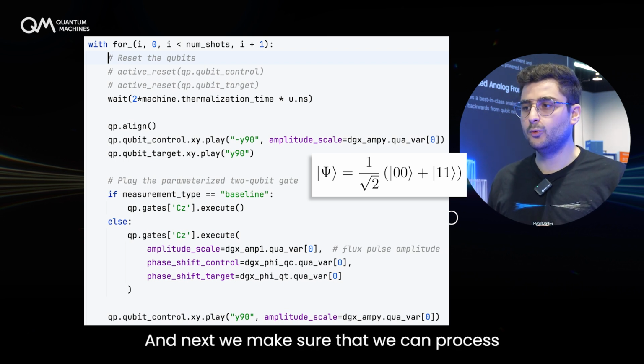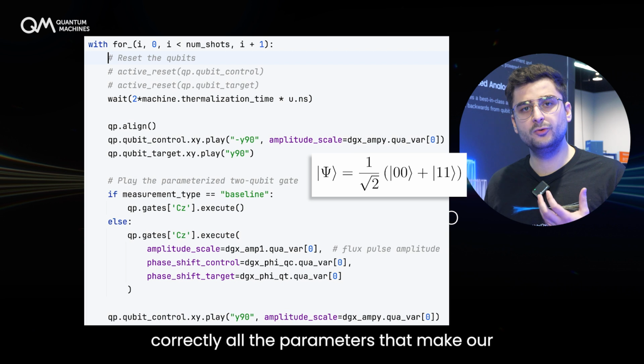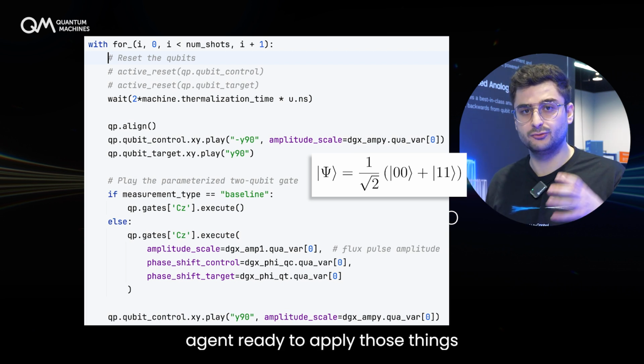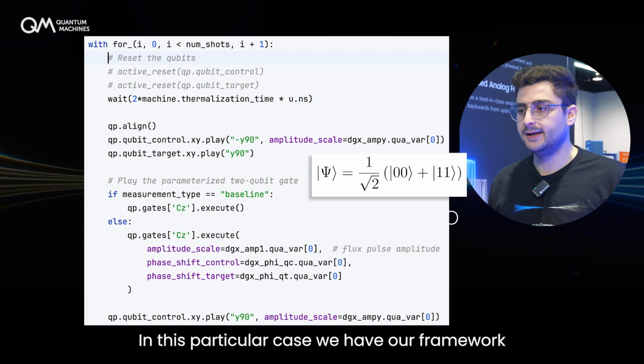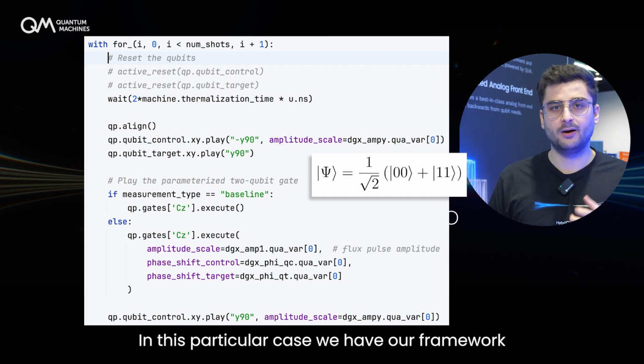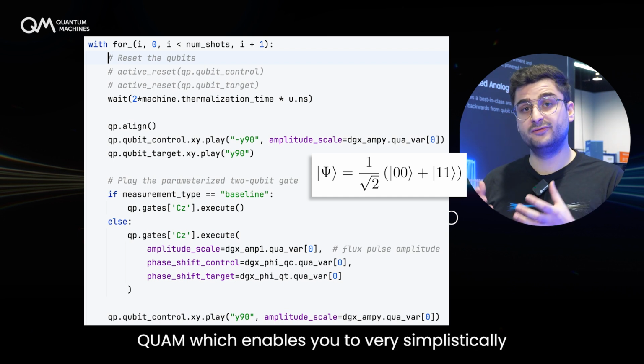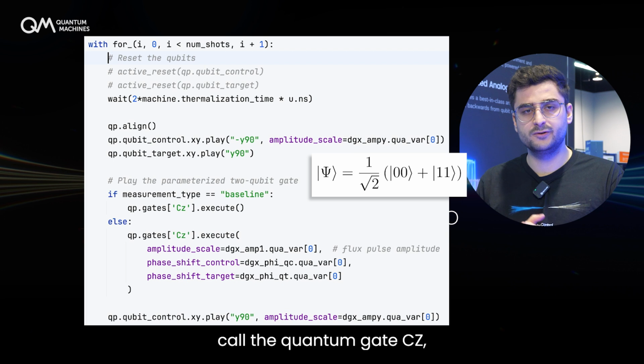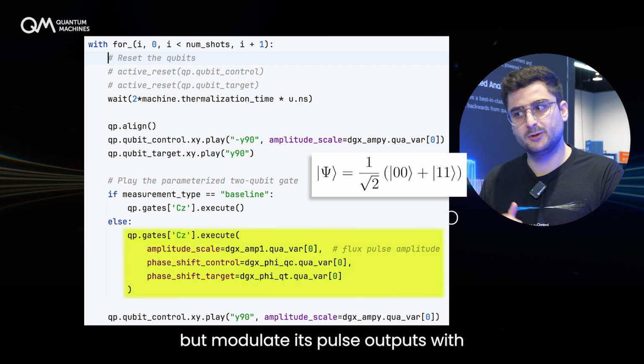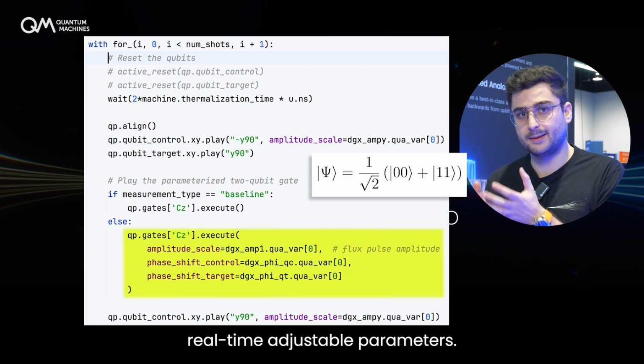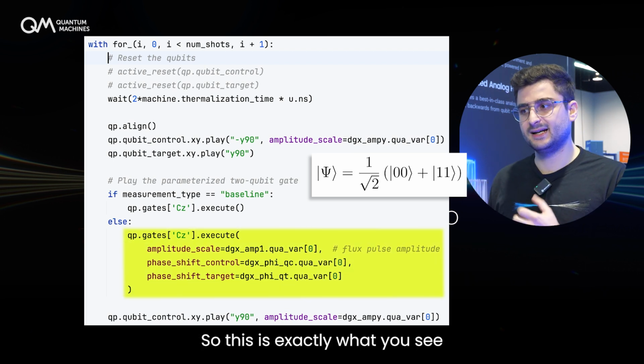And next, we make sure that we can process correctly all the parameters that make our agent ready to apply those things on a quantum computer. In this particular case, we have our framework QUAM, which enables you to very simply call the quantum gate CZ, but modulate its pulse output with real-time adjustable parameters. So this is exactly what you see in this command.